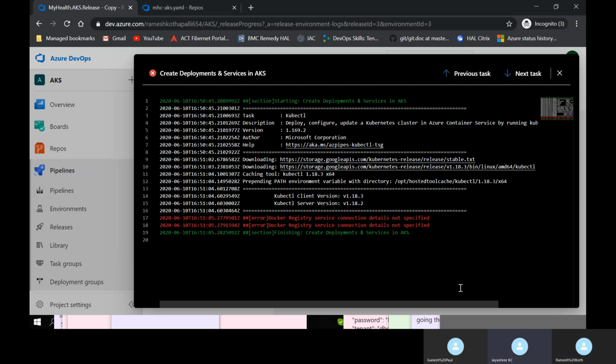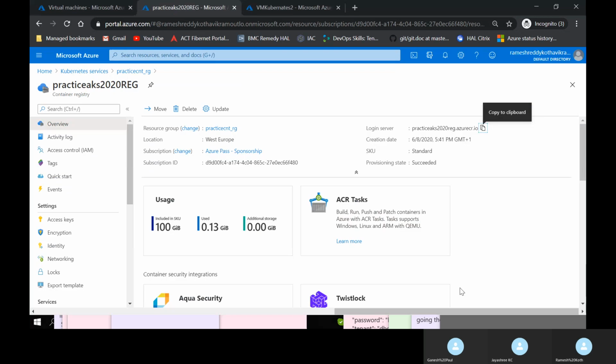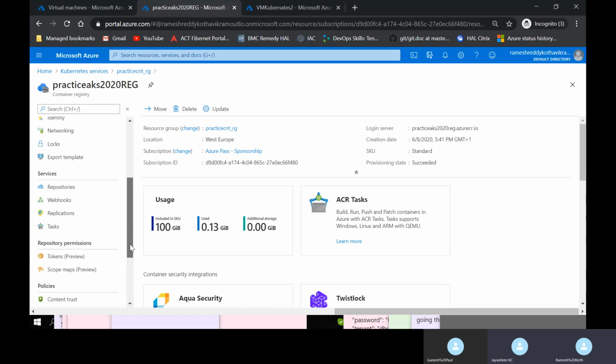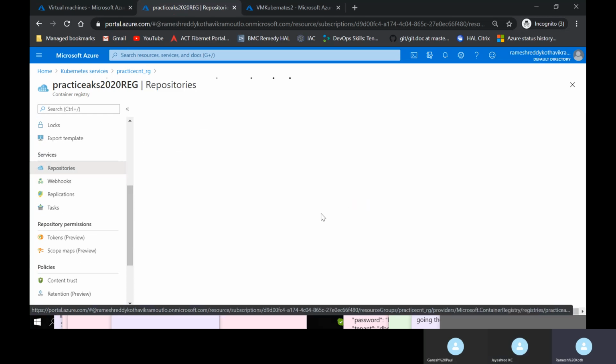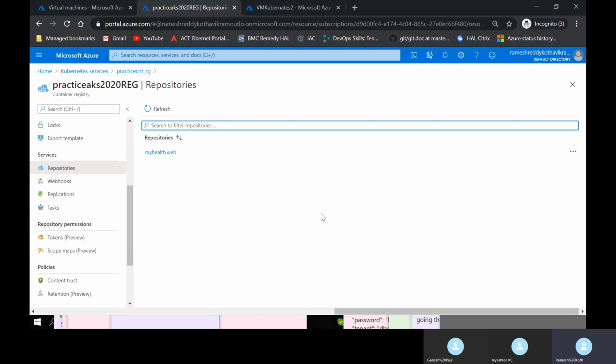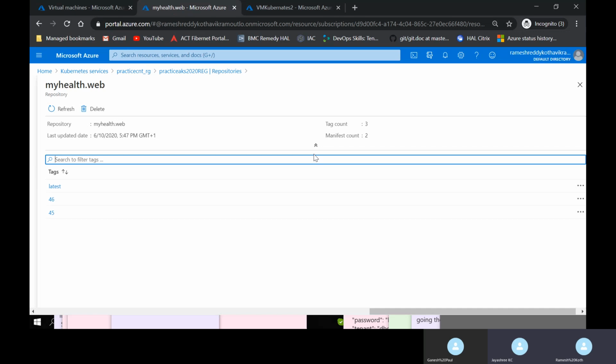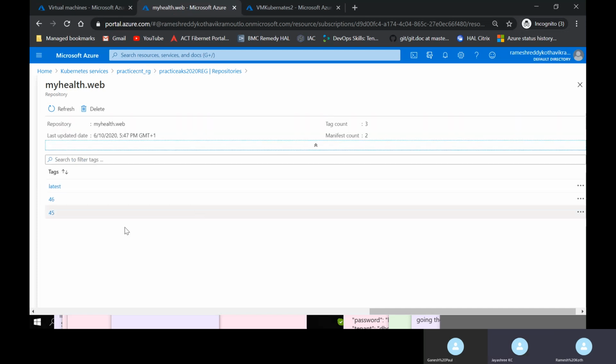Okay, can we go to the Azure portal and the ACR? Is this the ACR? Yeah. Can we go to the repositories? Okay, myhealth.web, click on that. We want the complete name for that image.